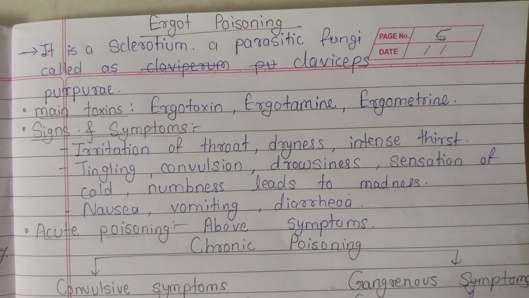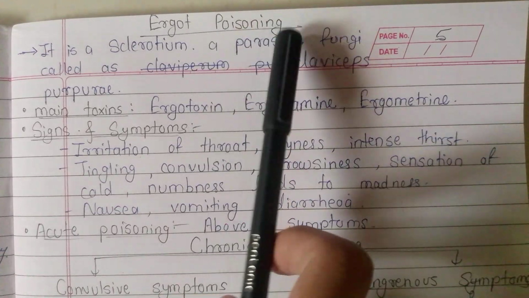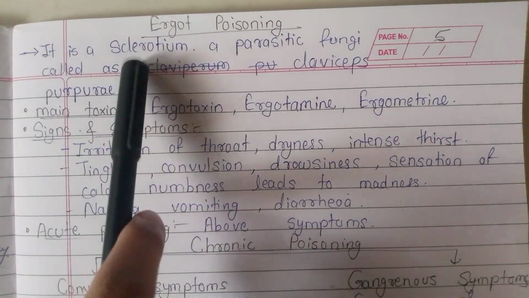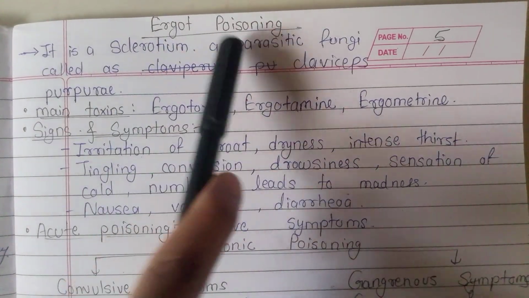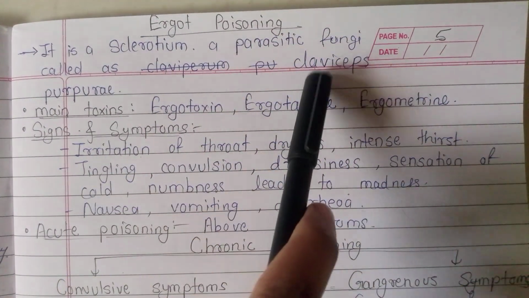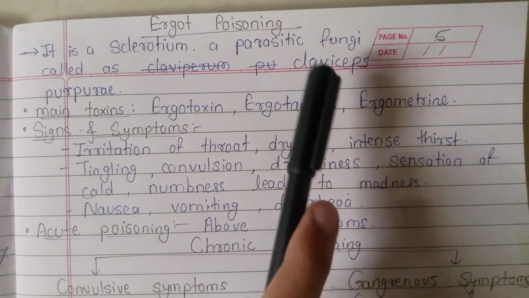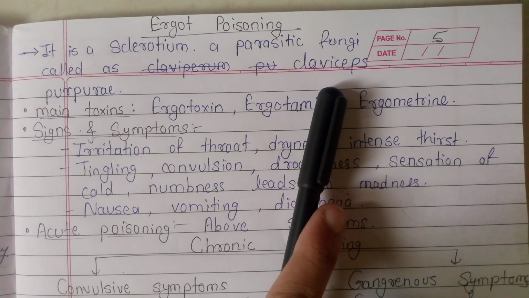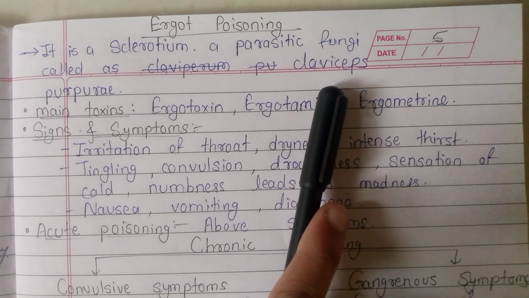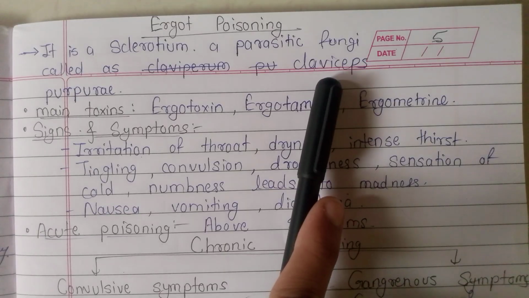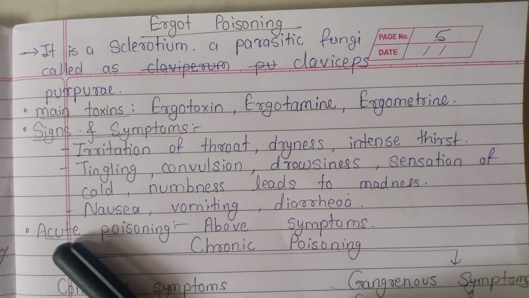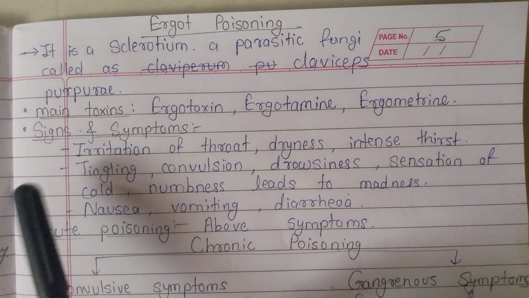So today we are going to discuss ergot poisoning. It is a sclerotium. What is sclerotium? It is a parasitic fungus called Claviceps purpurae. This Claviceps purpurae grows in the field of wheat. It infects the wheat, and the infected wheat, when eaten by a person, causes ergot poisoning.